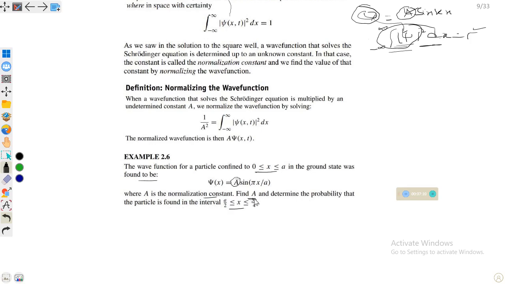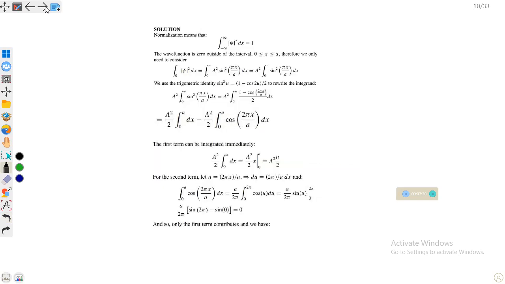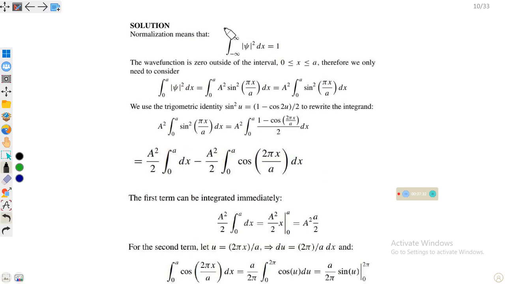First we will find A by the method described above. We are given psi of x. To solve for the normalization constant, the normalization condition is the integral from minus infinity to infinity of psi mod square dx is equal to 1, because the particle can be located at one place. So the sum of all the probabilities should be equal to 1.